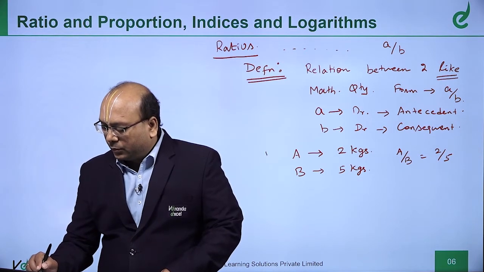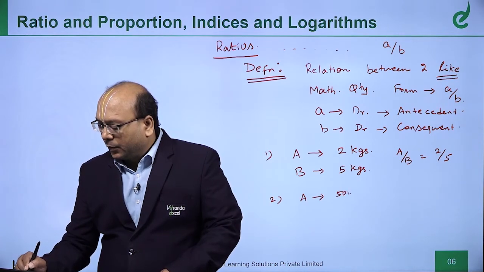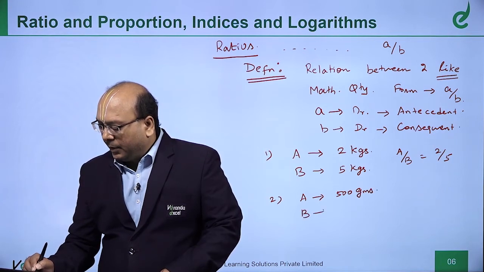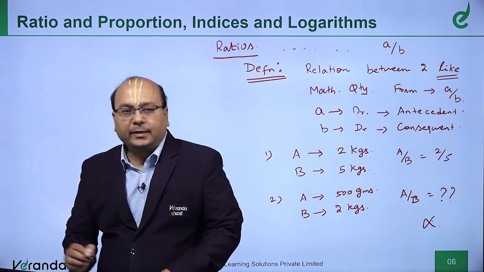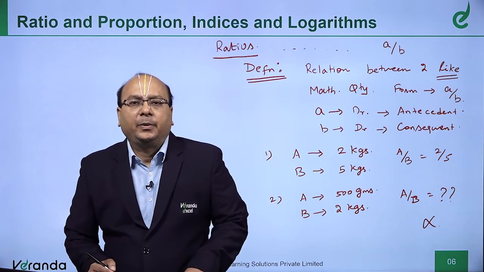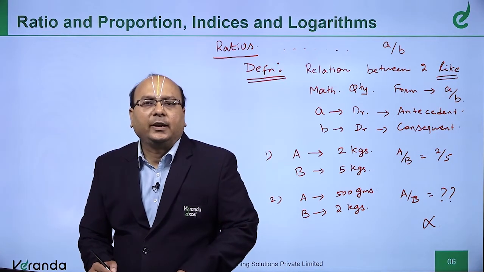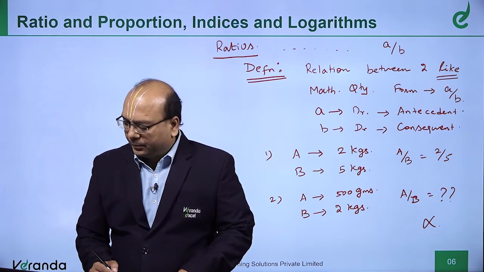Now, another example, A is 500 grams, B is 2 kgs. Can I find A by B? The answer is no. Why? A and B are not two like mathematical quantities, so you cannot find a ratio.